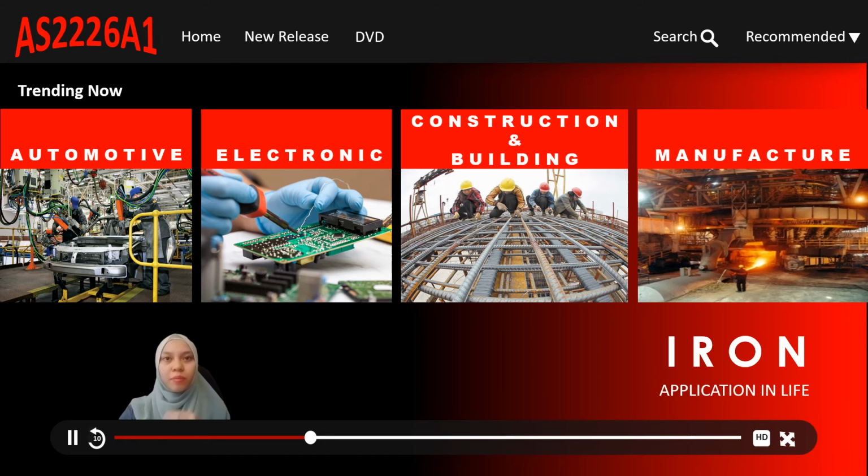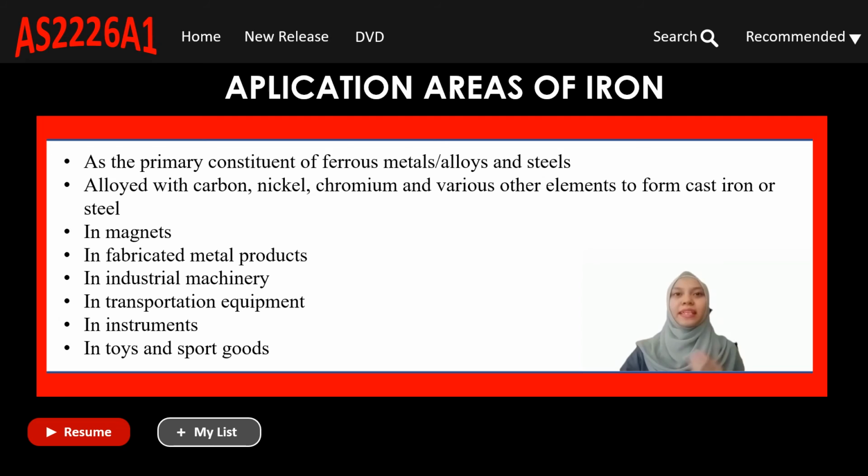Iron is an enigma. It rusts easily, yet it is the most important of all metals. 90% of all metal that is refined today is iron. Most is used to manufacture steel, used in civil engineering, which is reinforced concrete. Application areas of iron as a primary constituent of ferrous metals or alloys and steel. Iron is alloyed with carbon, nickel, chromium, and various other elements to form cast iron or steel.